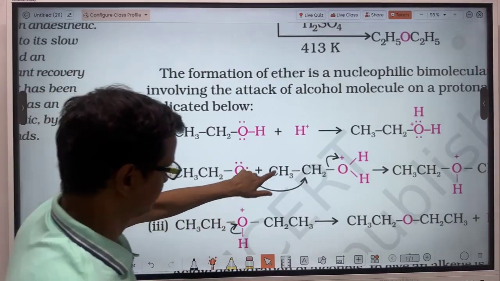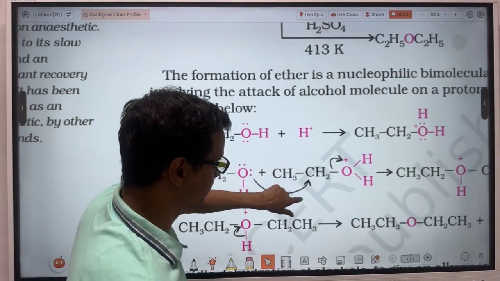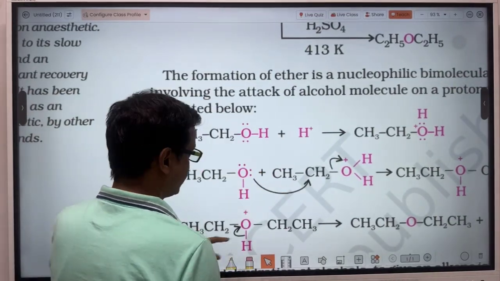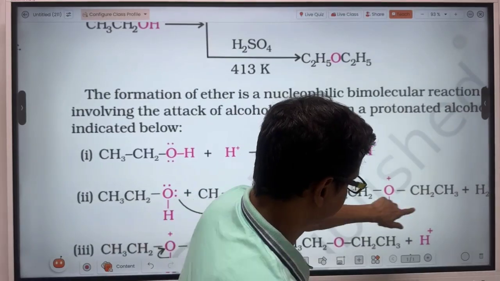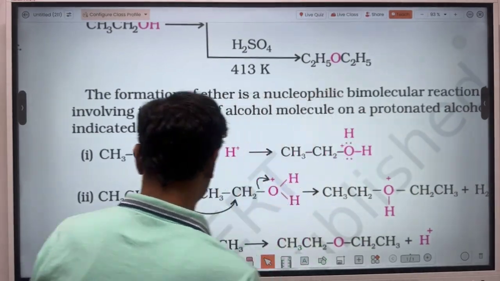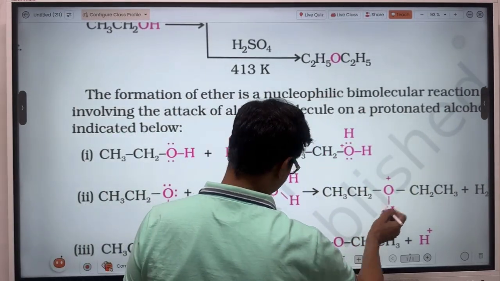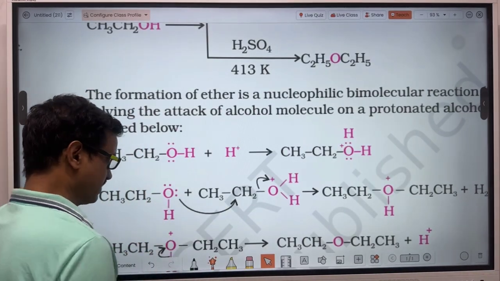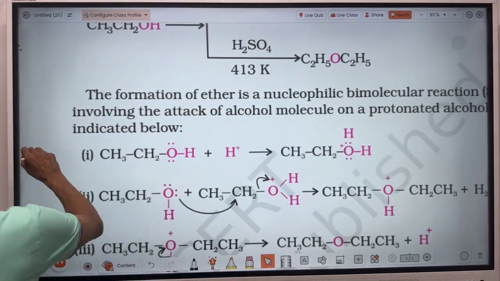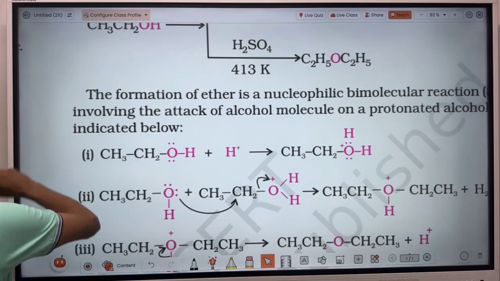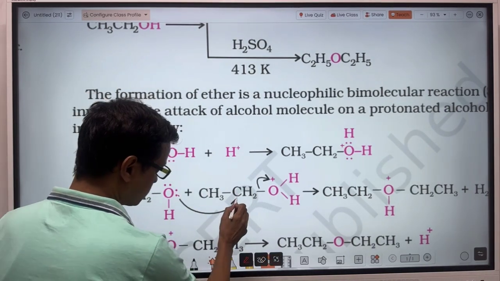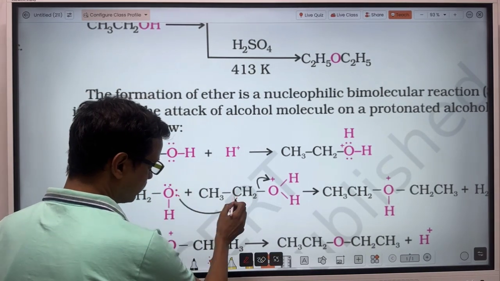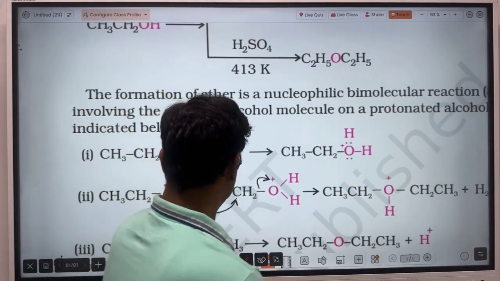As a result of the nucleophilic attack, there is formation of protonated ether. Here this oxygen will donate 1 electron to this carbon, and through the other electron it will form a bond.